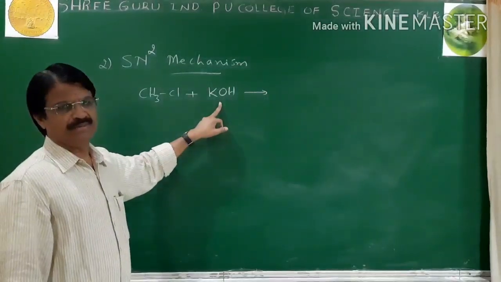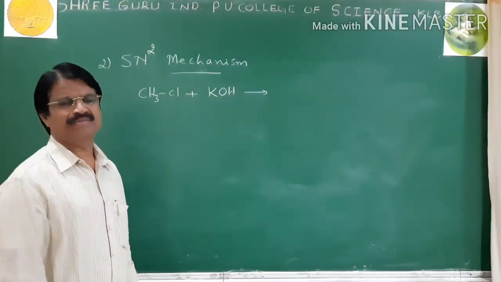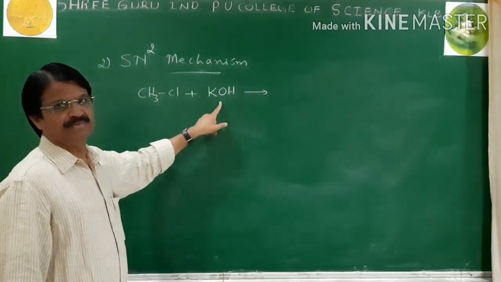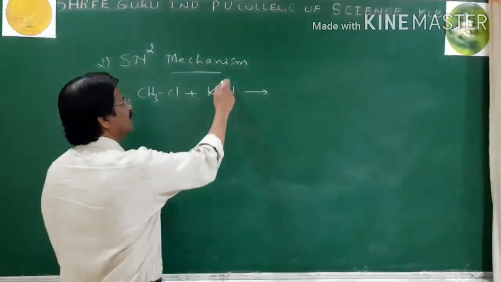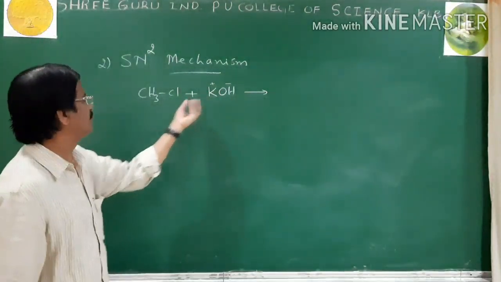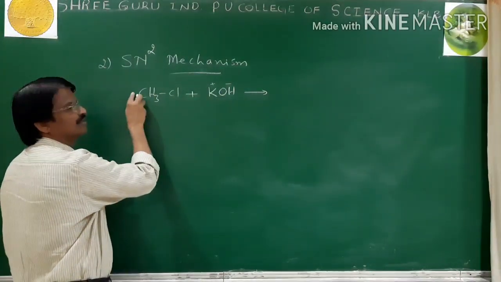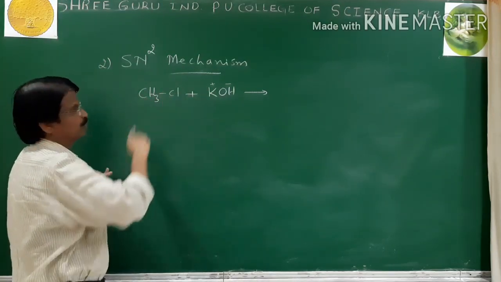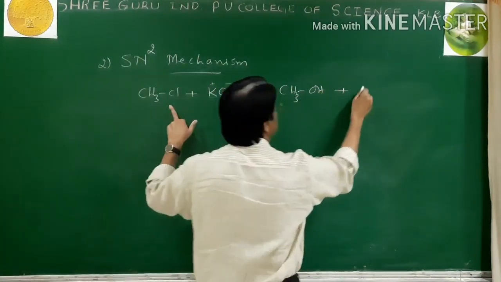Yesterday I told you the important factor is the solvent. A polar aprotic solvent may be DMF, dimethylformamide, which is preferred in the SN2 mechanism. KOH dissolved in DMF provides OH minus ion. The OH ion is a nucleophile stronger than Cl. It can displace Cl, but the attack of OH on this carbon is from the opposite or rear side of the leaving group. Therefore, we get CH3OH plus KCl.